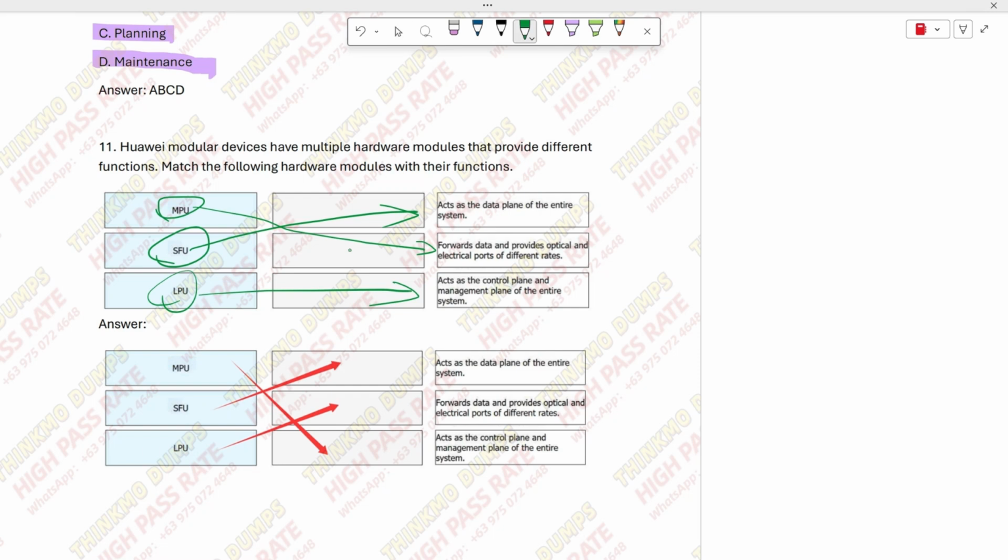And then this MPU, the main processing unit, what is it responsible for? It handles things like route calculation, running routing protocols, and system management. So it's the control and management plane. And what is this SFU? It's called the switching fabric unit, which is responsible for cross-board data switching, right? So it's the data forwarding plane.